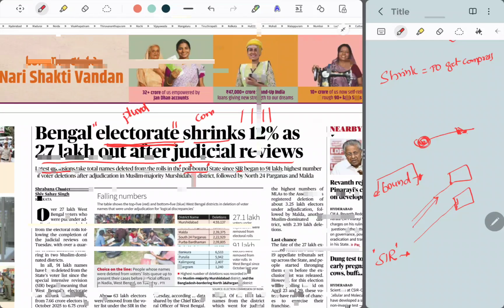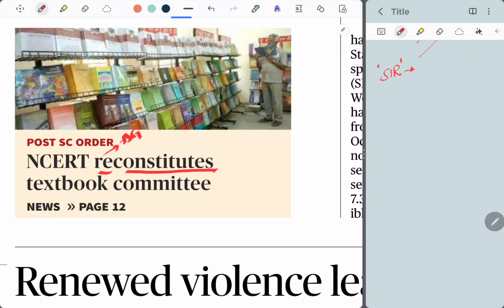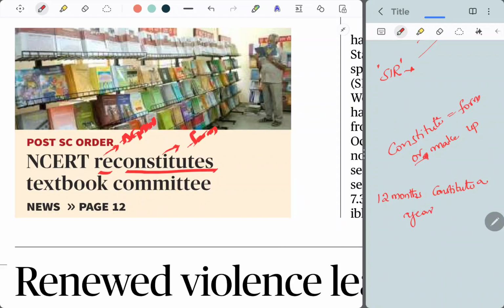Let's go for the next news article. NCERT reconstitutes textbook committee. Reconstitutes. Re means again. Constitute, form or make. Constitute is to form or make up, means things which make up the bigger part. For example, 12 months constitute a year. So 12 months make up a year.